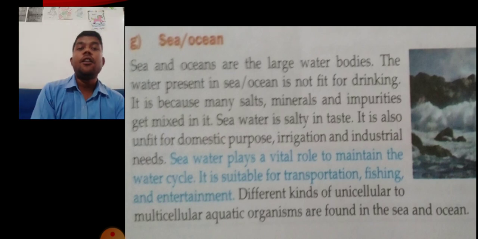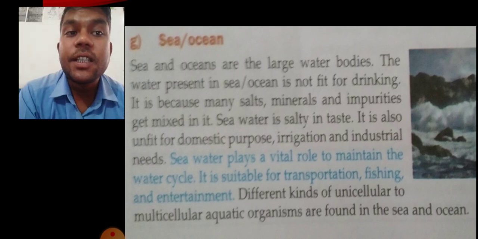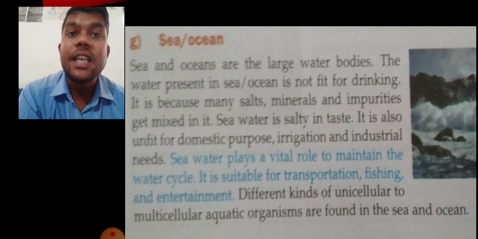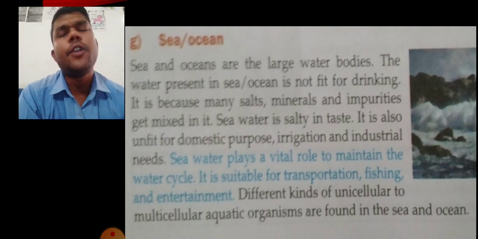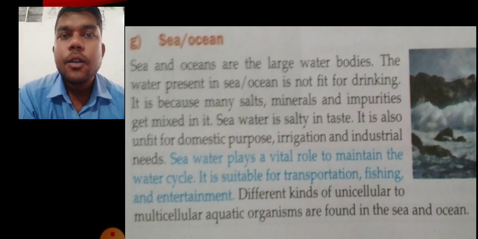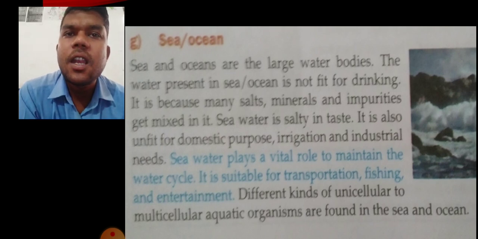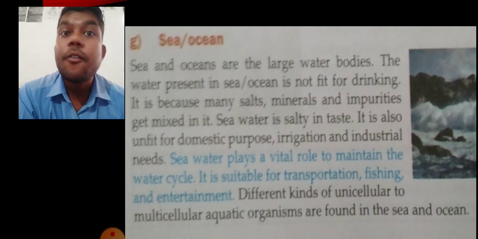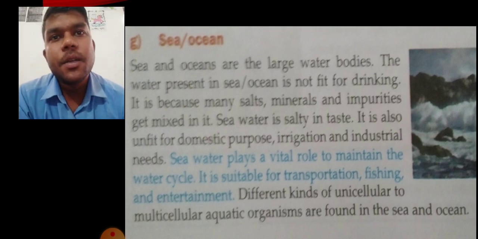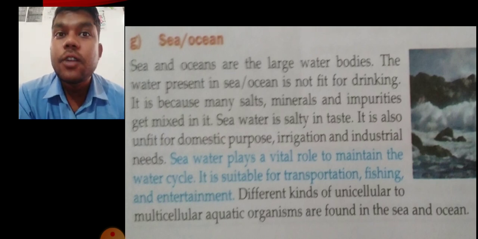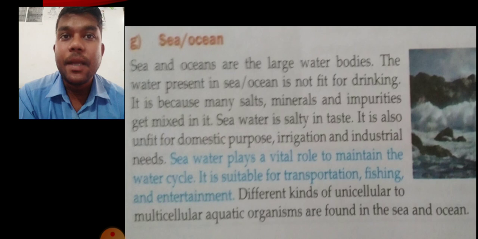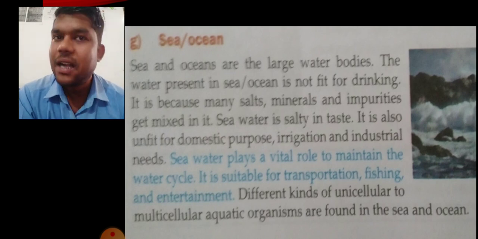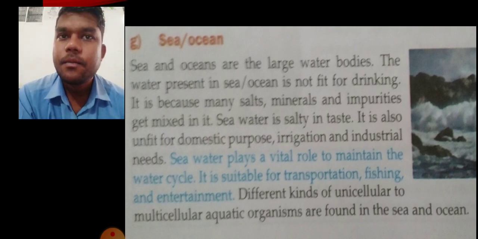Different kinds of unicellular to multicellular aquatic organisms are found in sea and ocean. Okay, different species are there. Different species are found in seawater. Like if you remember earlier in the classification of living things, on the basis of habitat, on the basis of living, we have discussed aquatic animals. In the aquatic animals also there are two types: fresh water and marine water. Marine water means salty water, that is the sea water.